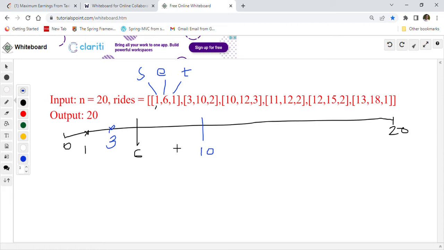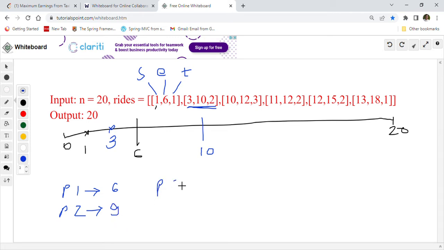So now, for example, if we are picking up the first passenger, how much will we earn from the first passenger? We will earn end minus start plus tip, right? So 6 minus 1 is 5 plus 1 is 6. So if we pick up passenger 1, our profit will be $6. Now how about passenger 2? How much will we earn if we pick passenger 2? So 10 minus 3 is 7 plus 2 is $9. So if we choose passenger 2 to pick up, then it will give us $9 basically.